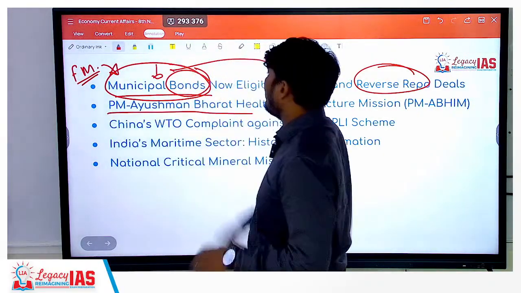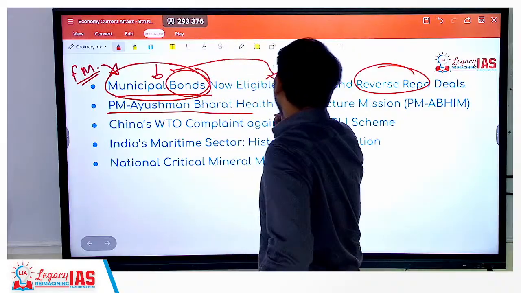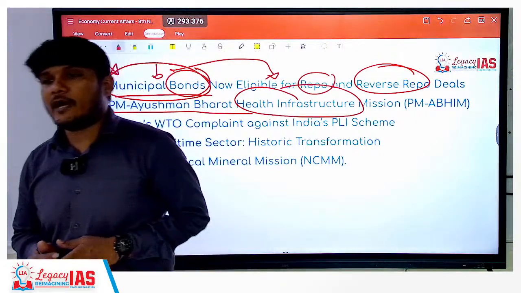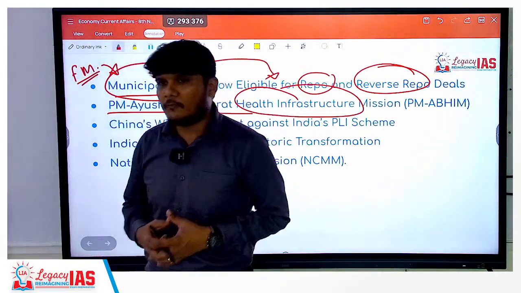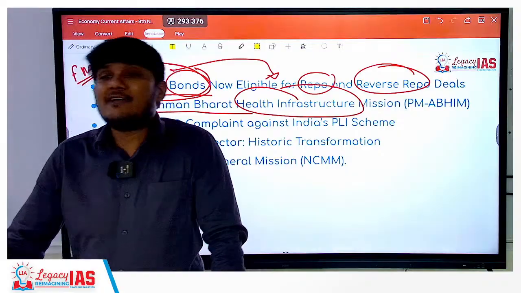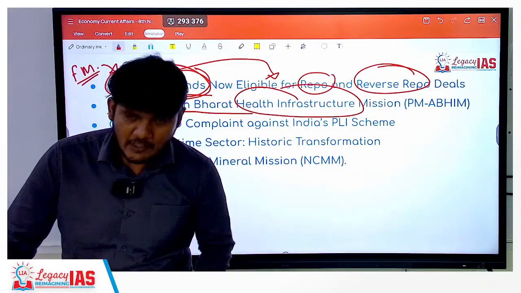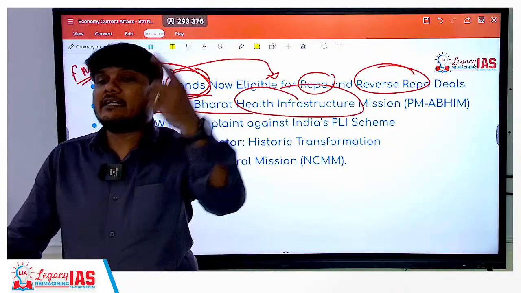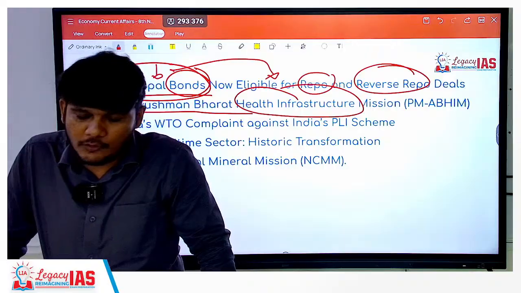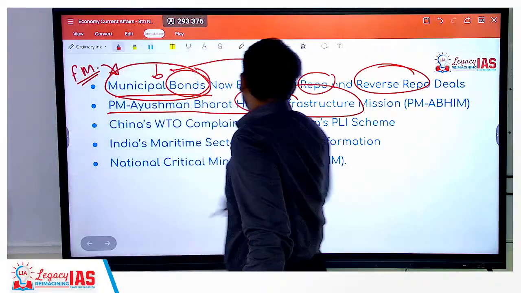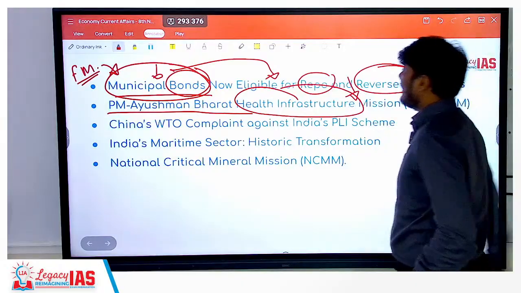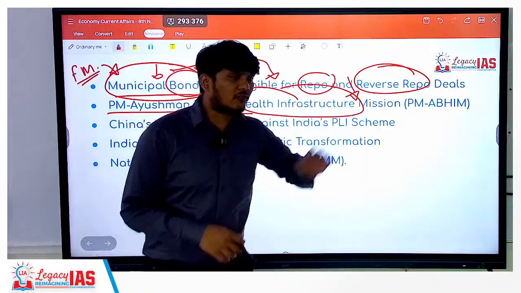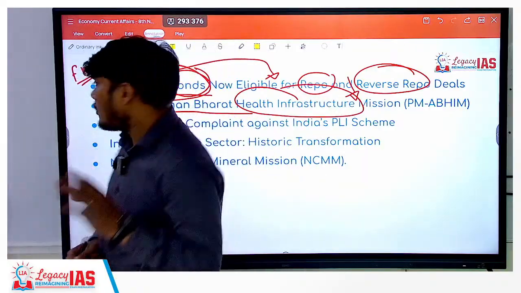Next is about the Pradhan Mantri Ayushman Bharat Health Infrastructure Mission. You might already be aware of the Ayushman Bharat scheme, wherein you get insurance up to 5 lakh rupees every single year. Yes. So if that insurance has been used this particular year for the entire 5 lakh rupees, next year again you will be getting that insurance again. Now under that there is a mission of creating health infrastructure. So in that there are different infrastructures in the health segment that we will be talking about.